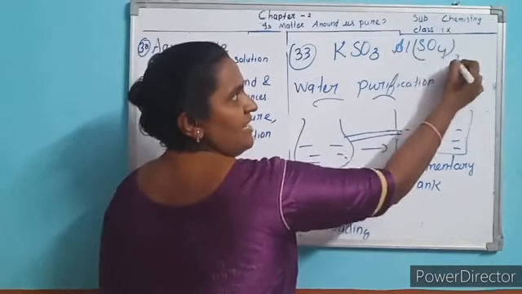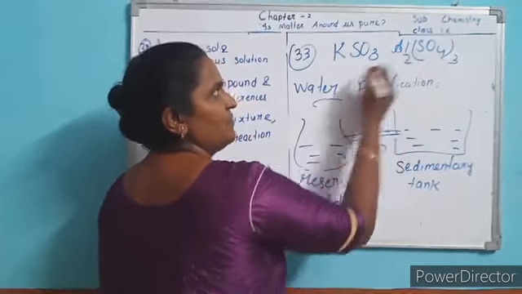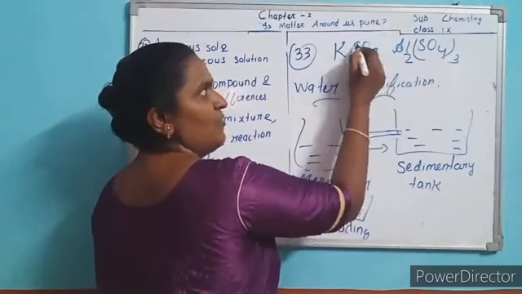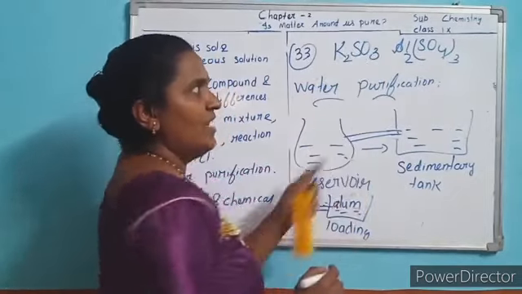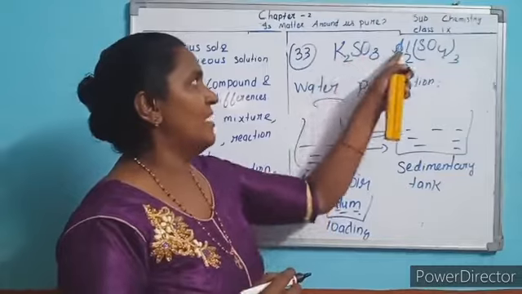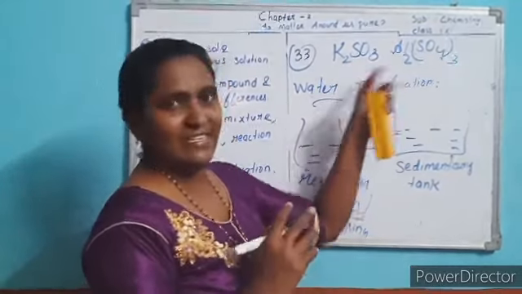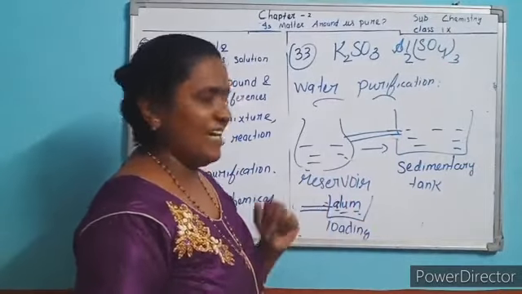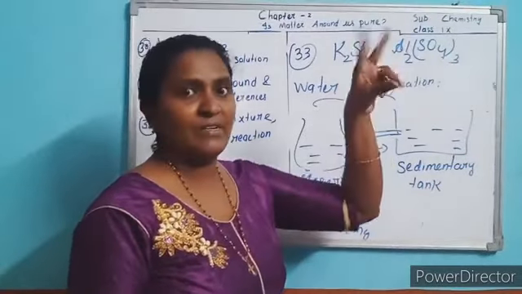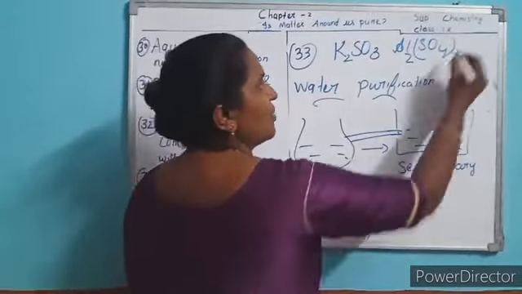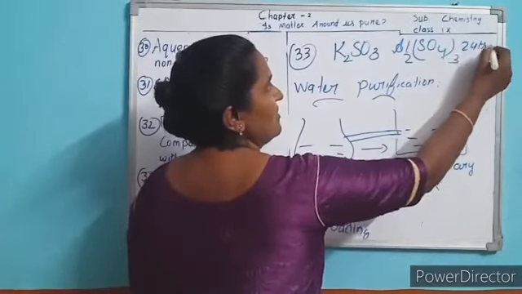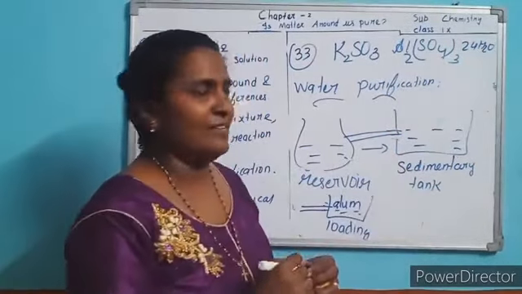Aluminium valency 3, sulfate valency 2. Potassium valency 1, sulfate valency 2. Okay, this is a complex salt, a double salt we say. Alum we add. This is one double salt, with 24 molecules of water. Okay, this is the alum formula.